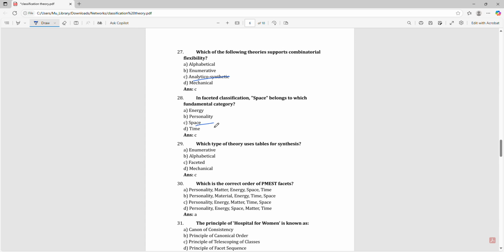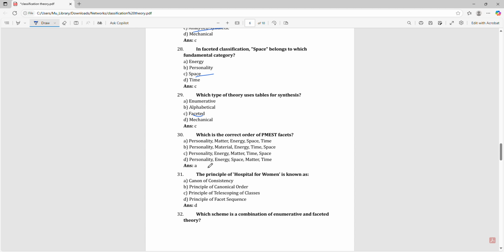That is space. Which type of theory uses tables for synthesis? Faceted. Which is the correct order of PMEST? Personality, matter, energy, space, and time. Hospital for women is known for the principle of facet sequence.